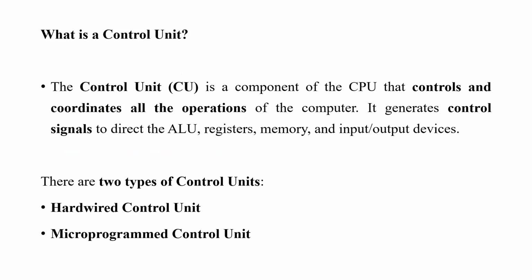Now we can see control unit. The control unit controls and coordinates all the operations of the computer. It generates control signals to direct the ALU, registers, memory and input devices. Just it will give signals for whatever it has to do, and next what has to be done. That is called control unit. There are two types of control units: hardware control and microprogrammed control unit.